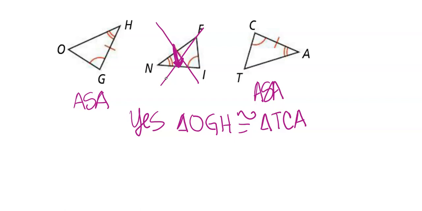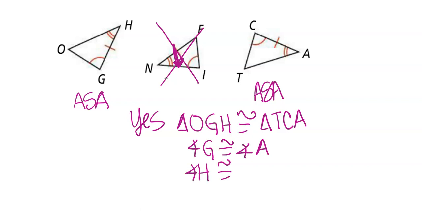So here I'm going to say angle G congruent to angle C. When you do that, make sure you're starting with the same triangle every time. So don't say angle G is congruent to angle C and then angle A is congruent to angle H and go backwards. You have to start with the same triangle every time. So I'm going to go angle H, and it doesn't matter if you put the side or the angle first as long as you list them both.